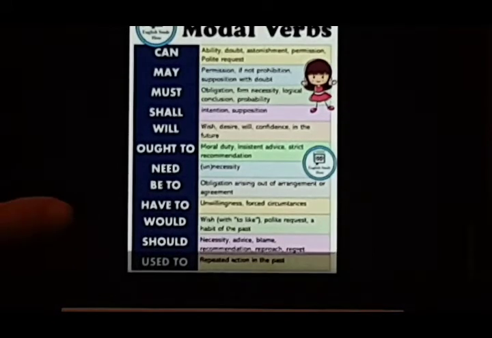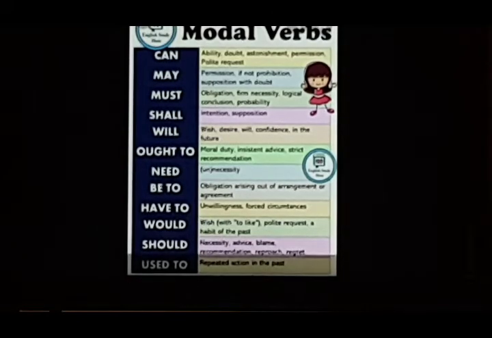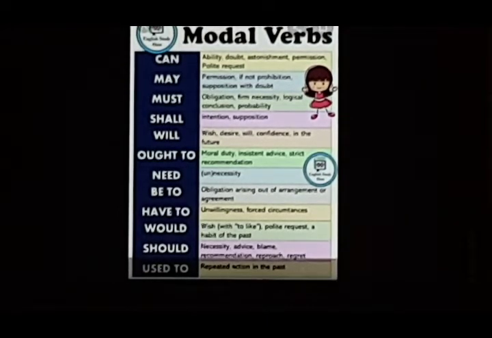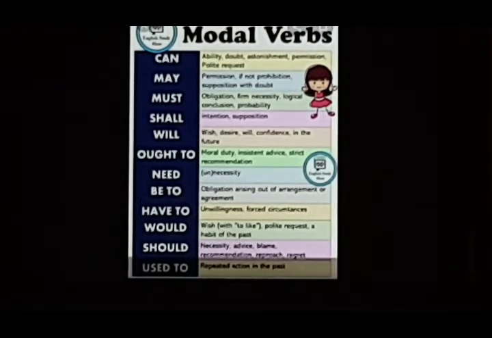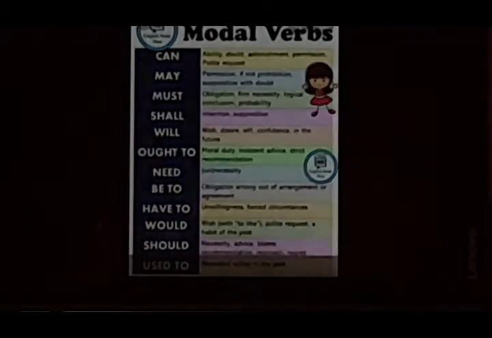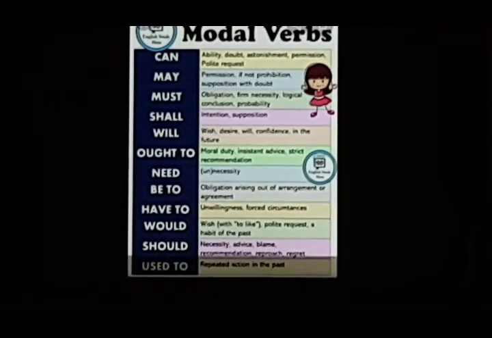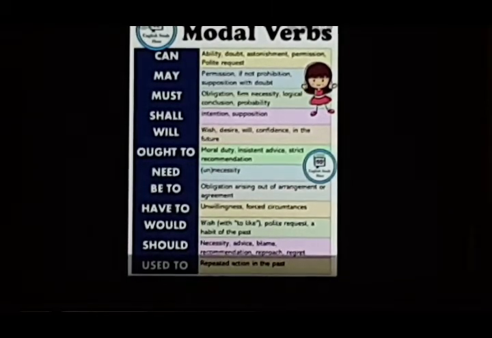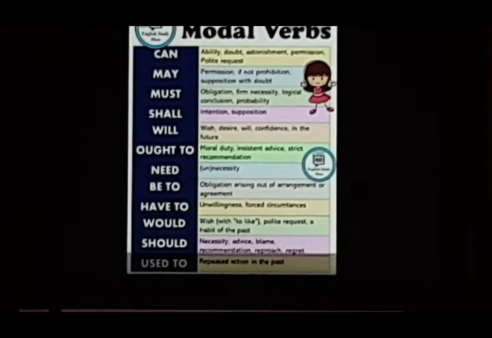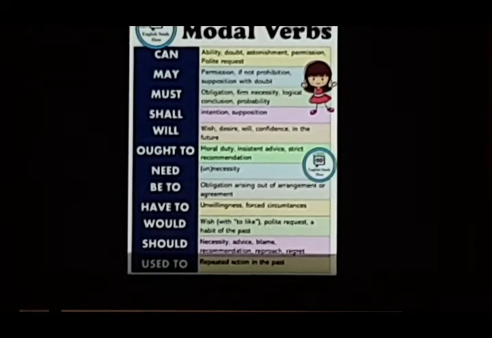Supposition with doubt. When we say it may rain today, that means we have some doubt about it raining. Must. Must is obligation. Obligation is which is necessary for somebody to do. Firm necessity, logical conclusion, and probability. So these are the situations when we can use these modal verbs. Shall, we can use it with some intention or supposition when we suppose something. Will can be used with wish, desire, will, confidence in the future. It is the future use.